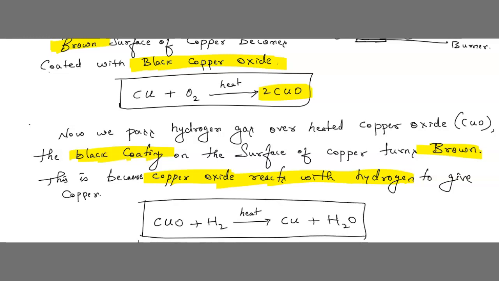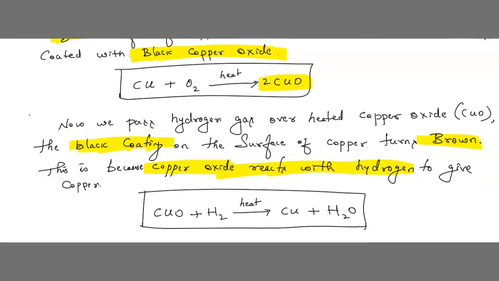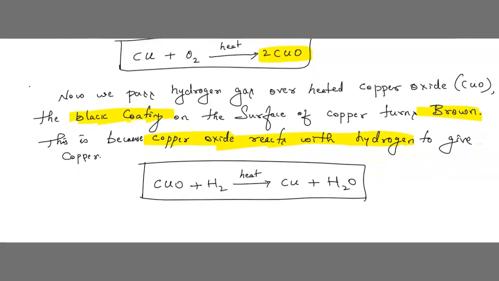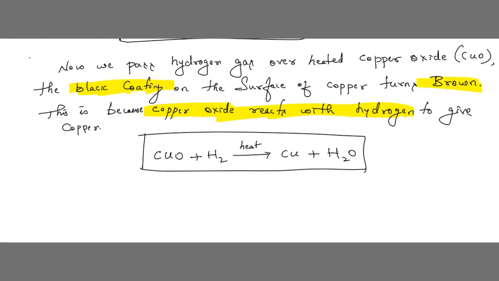Understood, children? You understood, no? When we are heating copper, definitely it combines with atmospheric air, that is oxygen, so it gives copper oxide. Again, when we pass hydrogen, what happens? It becomes copper. So this is nothing but the reverse reaction of the above reaction. Yes or no?